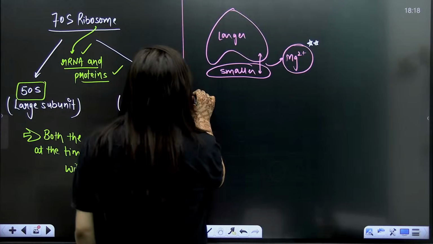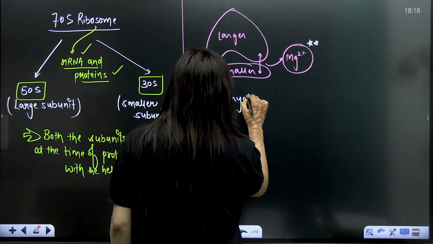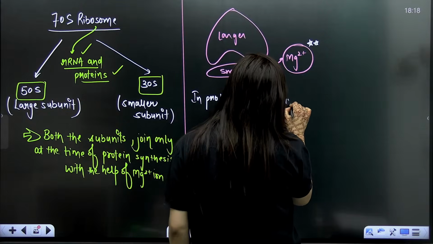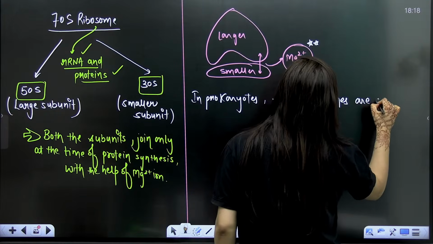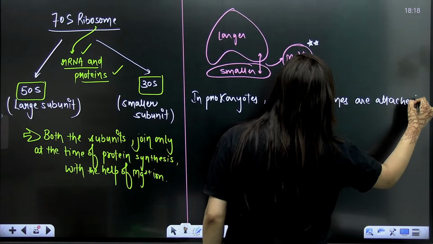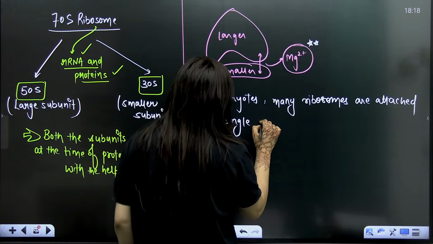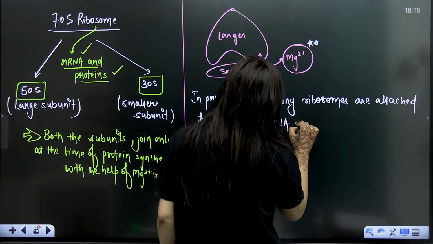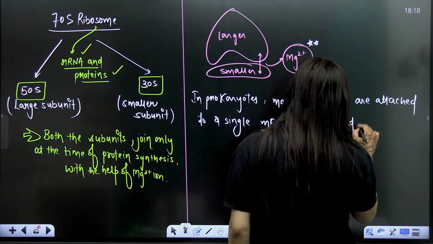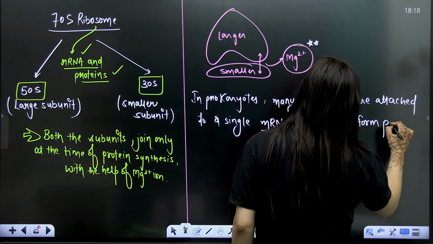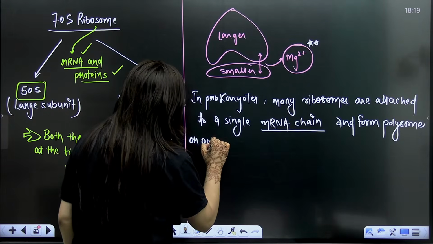Done. Now in the prokaryotic cell, another thing that you see is that many ribosomes are attached to a single mRNA chain and form a polysome or polyribosome.